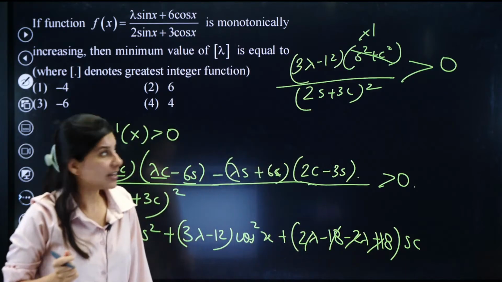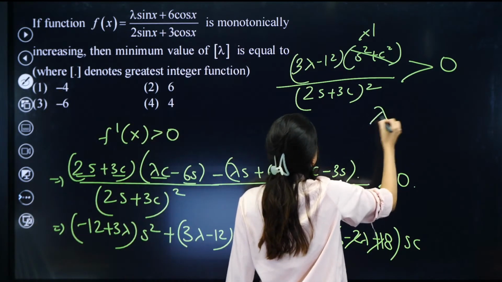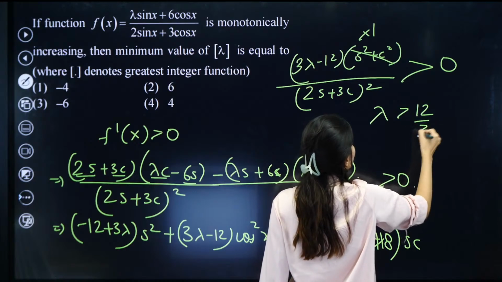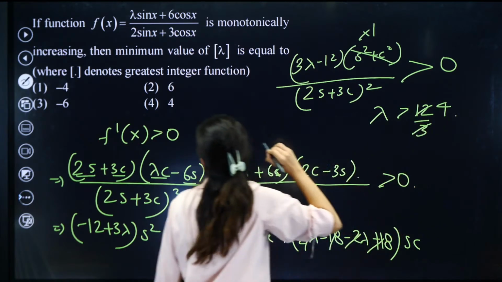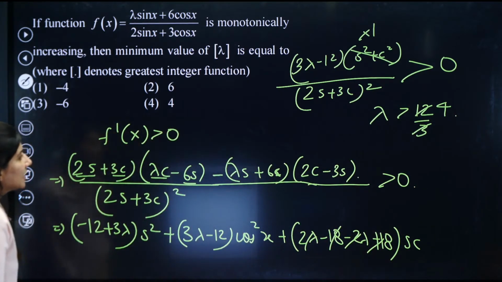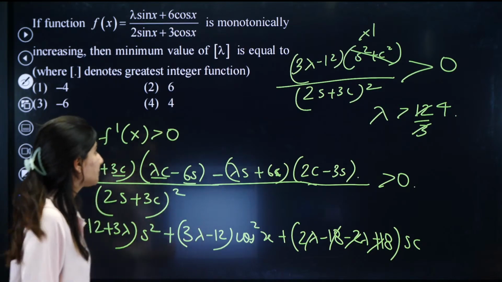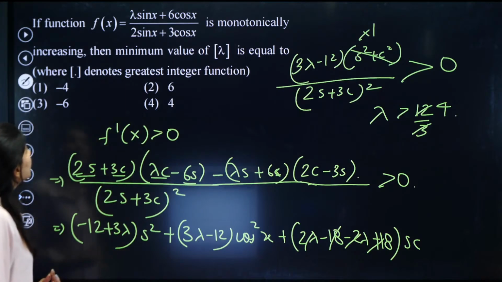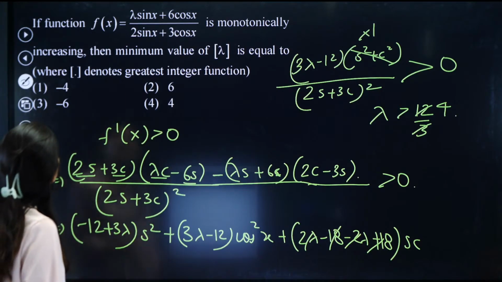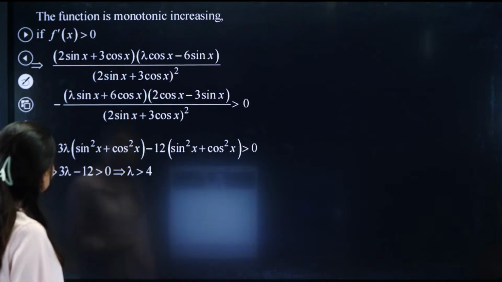Now you're getting the value of lambda. So lambda is nothing but greater than 12 by 3. 3 4s are 12. So yes, lambda is greater than 4. Lambda is greater than 4. Okay, so lambda is greater than 4. That means lambda greater than 4, right?